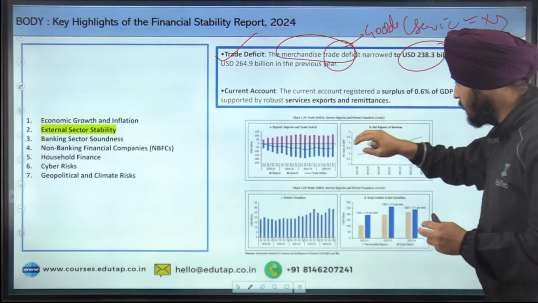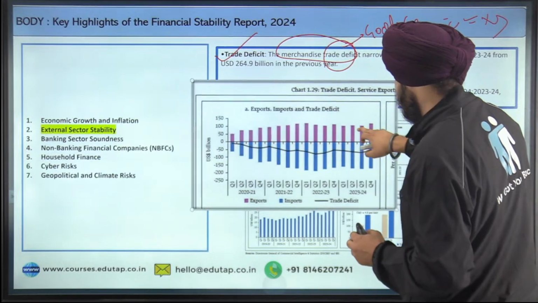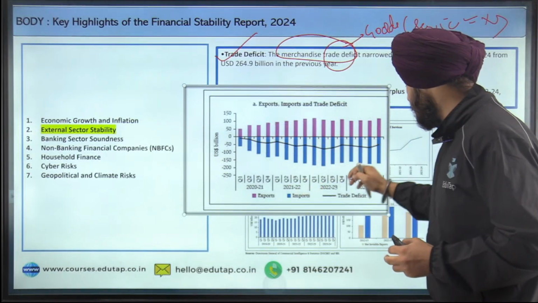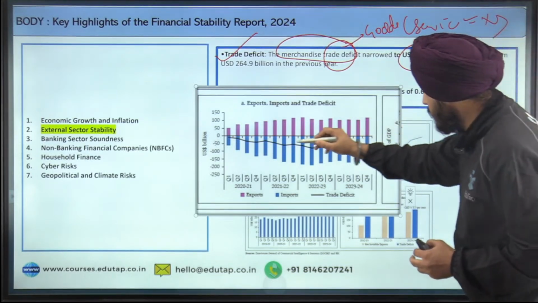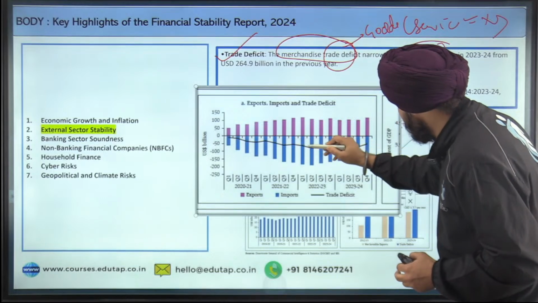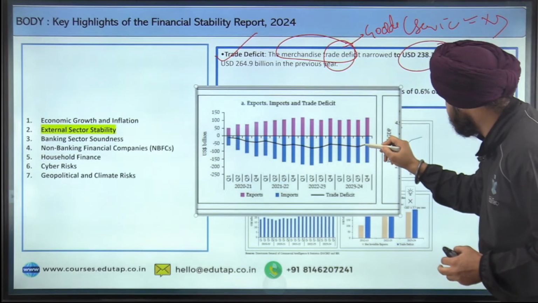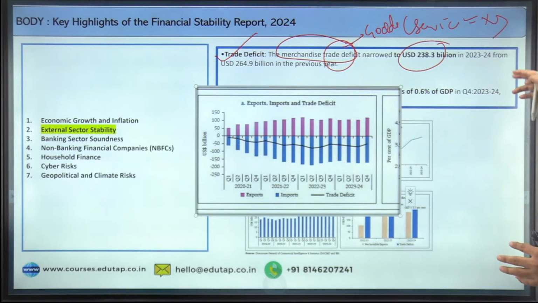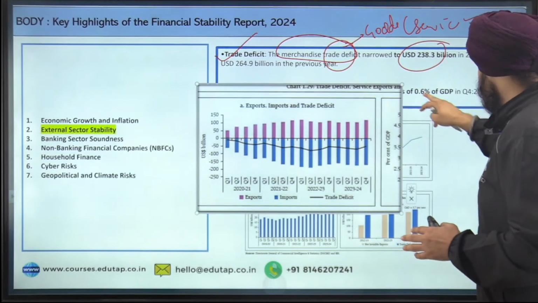And if you see this graph or this chart, you can easily see that this pink portion belongs to exports, and this one is for imports, and the black line that you can see is with respect to the trade deficit. You can see how this trade deficit, which is this black line, is narrowing down, especially after the third quarter of 2022-2024. This is something that we are talking about in our point also, that the trade deficit has narrowed down when we compare 2023 to 2024 with respect to the previous year. Fine.